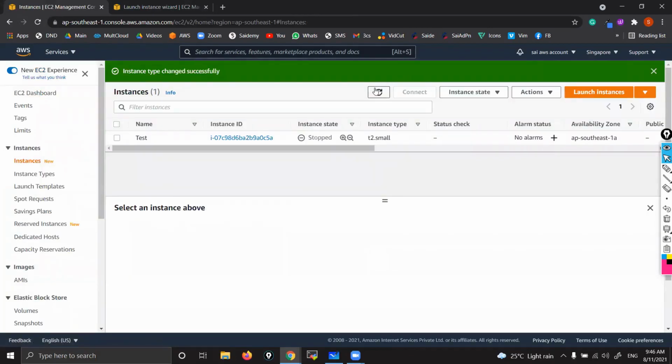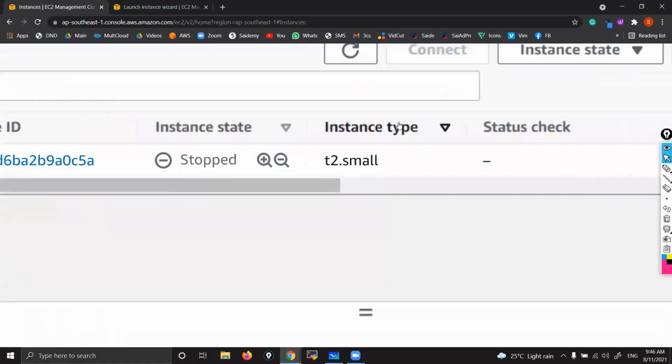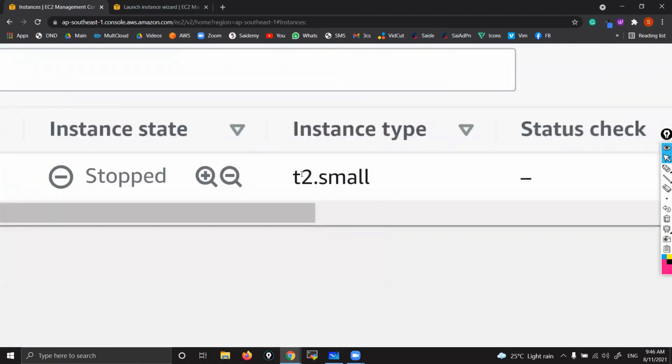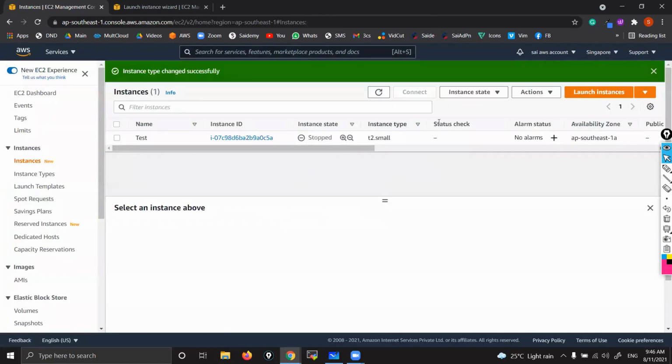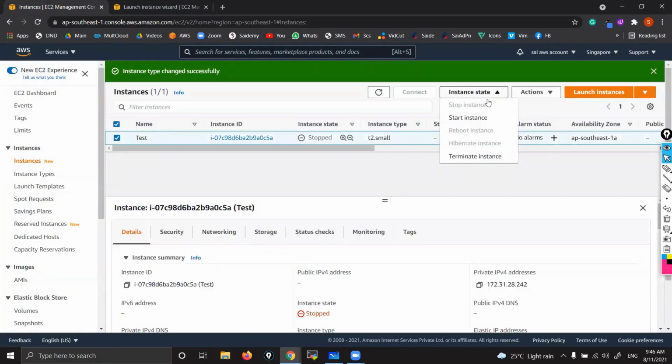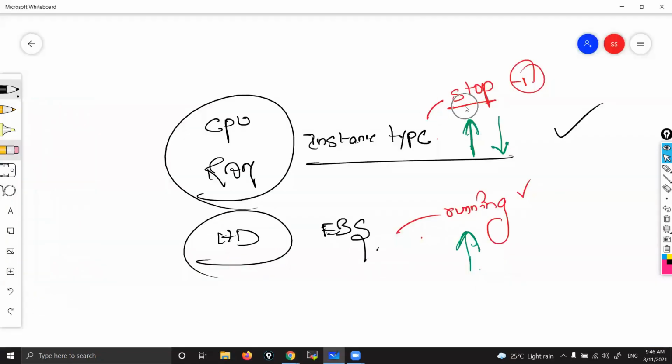Okay, yes, that's it. Hit refresh. What is this? T2 small. So right now it is having 2 GB of RAM. That's it. Again, you start. Select instance, instance state, start. That's it. Either increase or decrease, that is up to you. But make sure that you can do it only when the machine is in stop state.